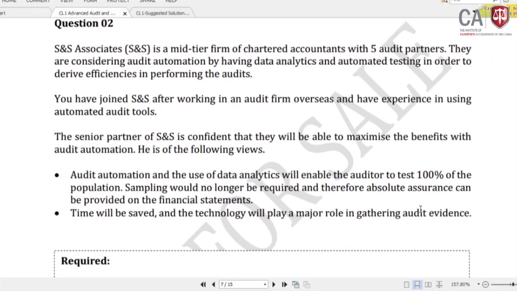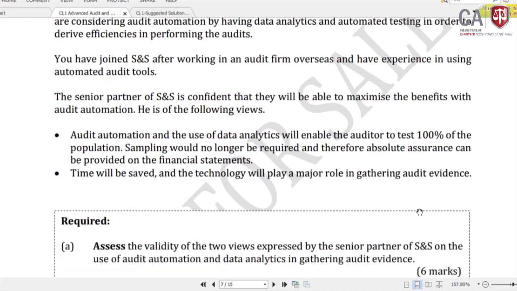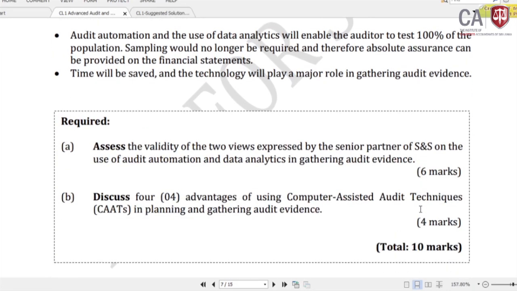My step is always to look at the required section three times. Read the required section three times, and after that highlight the question paper, especially the action verb, do a scanning reading of the question, and then come for a detailed reading. The first part reads: assess the validity of the 2 views expressed by the senior partner of SNS on the use of audit automation and data analytics in gathering audit evidence, for 6 marks.